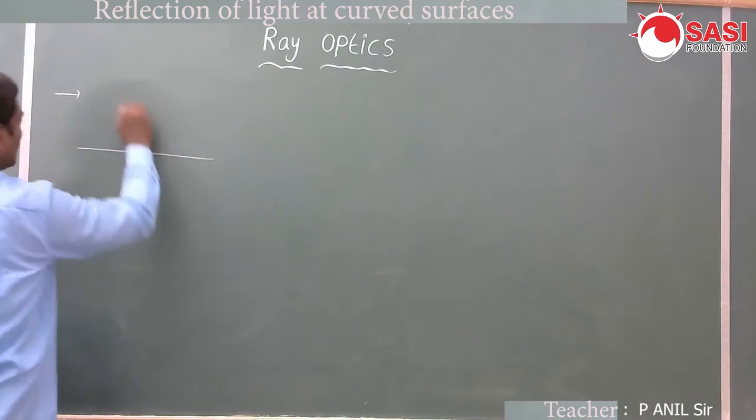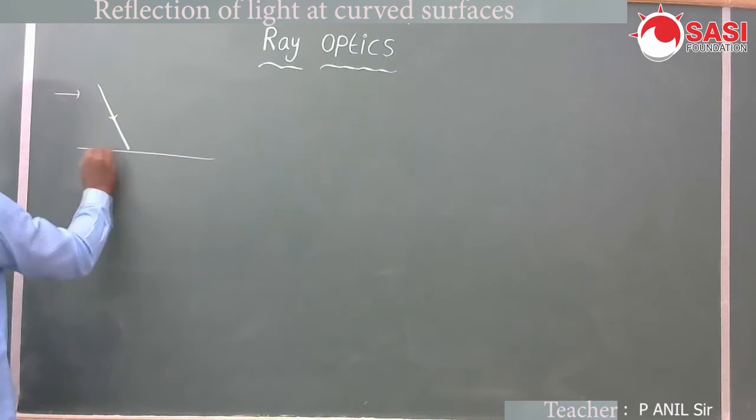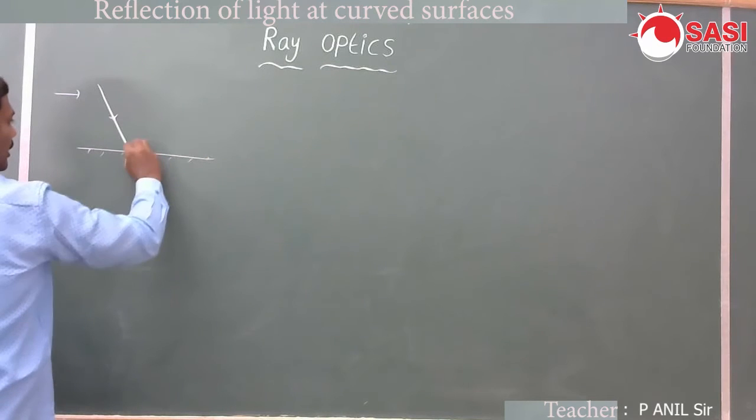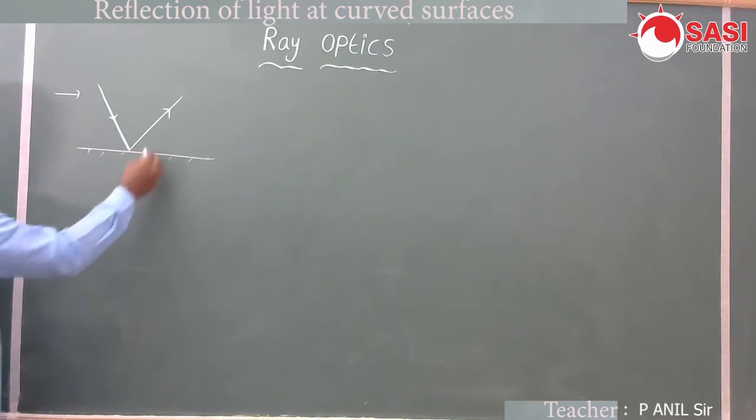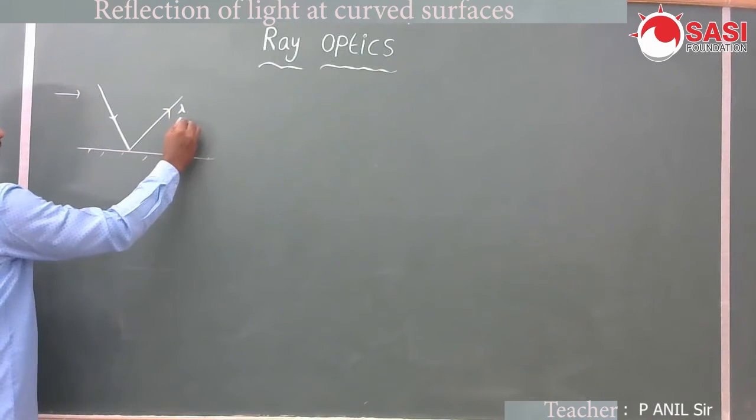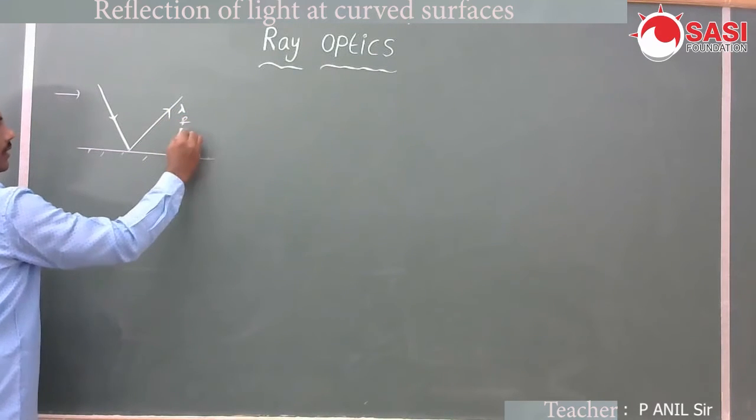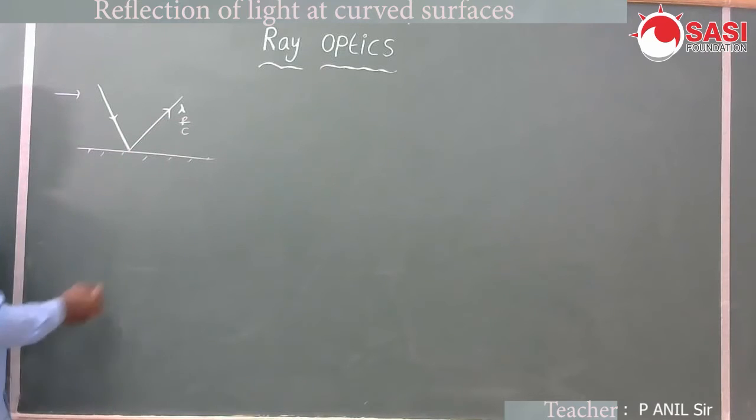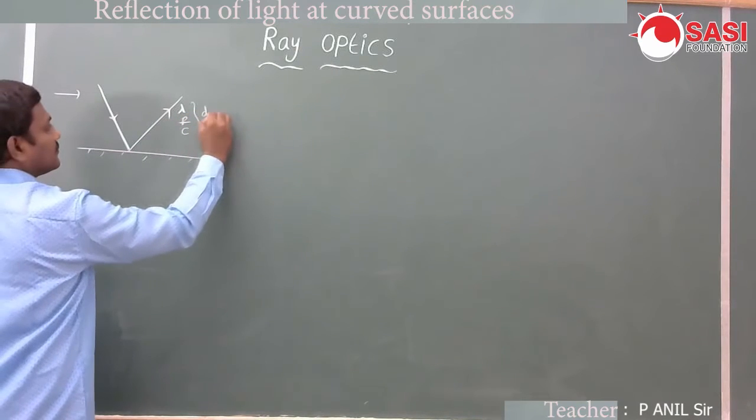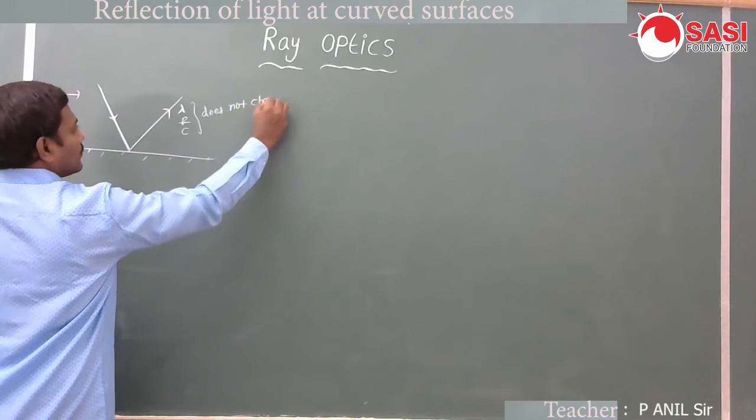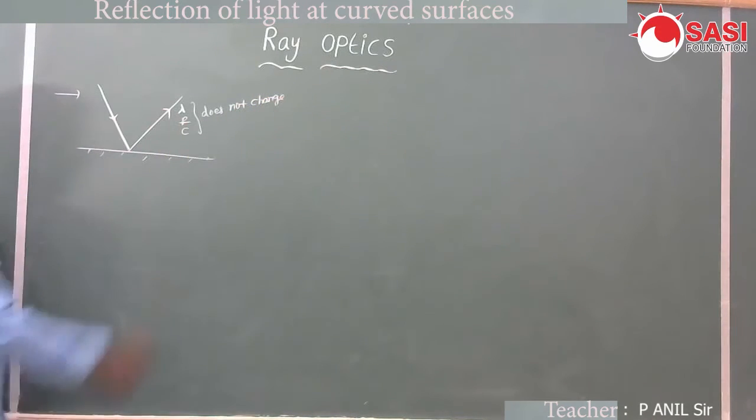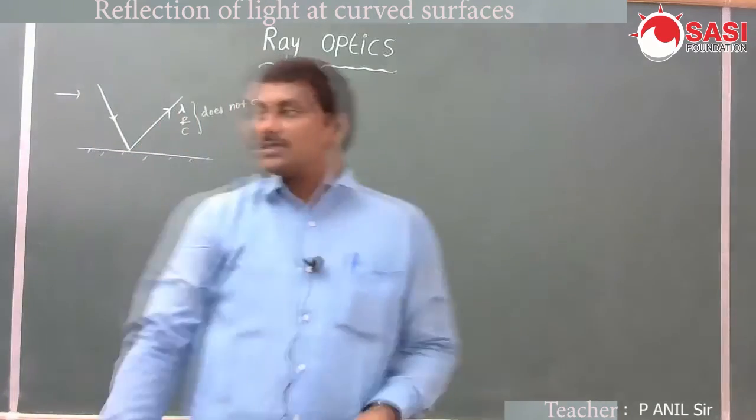When a light ray is incident on a surface, it is reflected back into the same medium. Its wavelength, frequency and speed do not change.